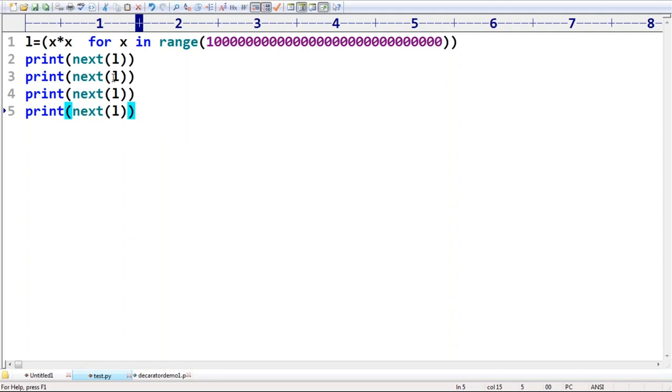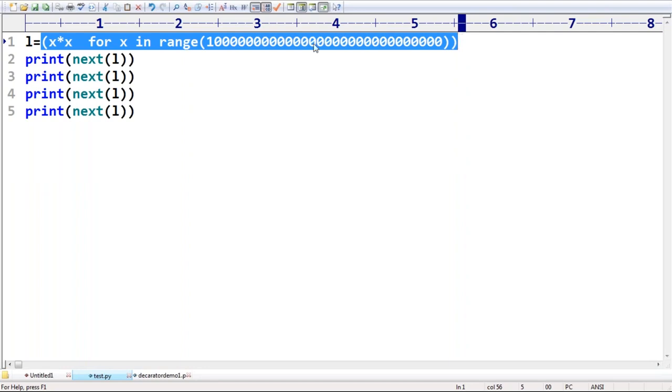Now observe. Same program. Can you please observe what modification I did? Divya, anyone? Yes, next function I used. Here, what is this one? Instead of square brackets, I took what? Okay, sir, parentheses I took. If I took parentheses, what is this concept? Tuple. Okay. Instead of list comprehension, now I'm taking tuple comprehension.